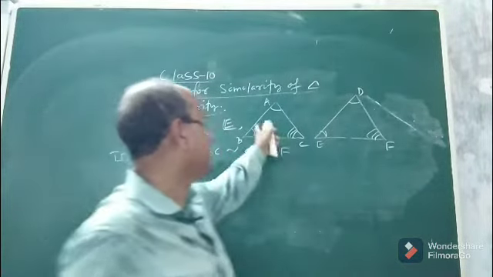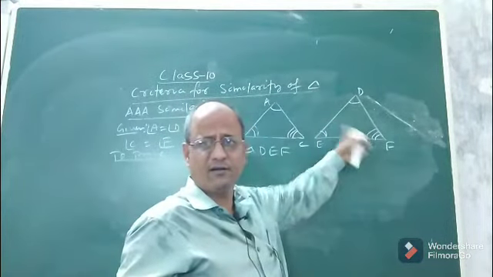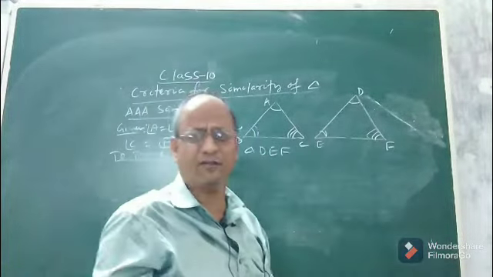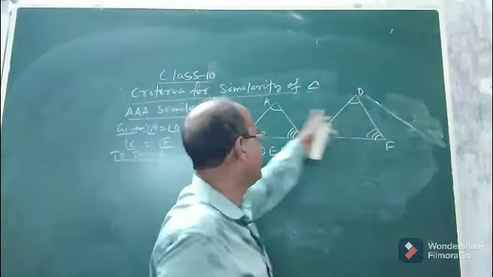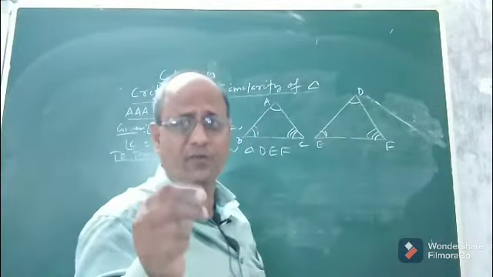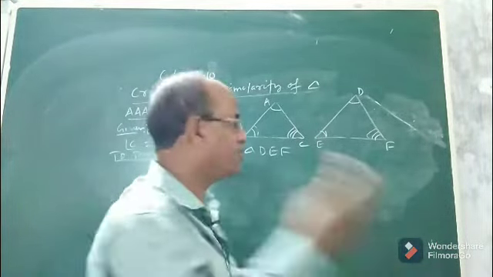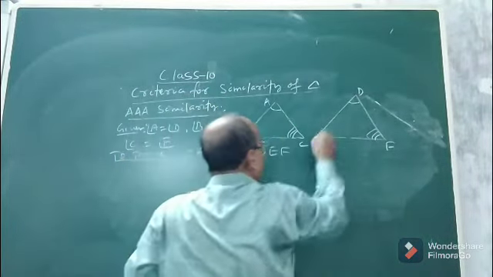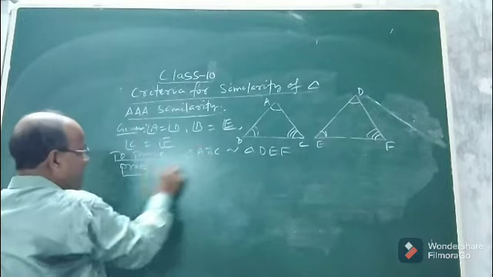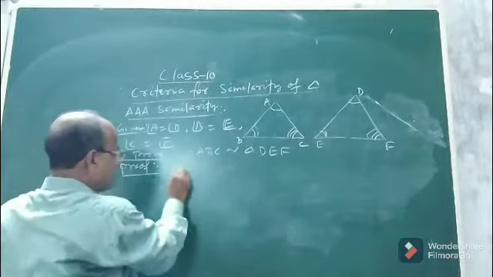Now to prove that, there are three sides given in this triangle and this triangle. You consider any one pair of corresponding sides, suppose AB and DE. In order to prove this theorem, there are three cases. Why? Because there are three sides in this triangle and three sides in this triangle, and we want to show that the corresponding sides of both the triangles are proportional. So for that, you consider one pair of corresponding sides. Now in order to prove, we have to divide the proof of this theorem into three parts, three cases.